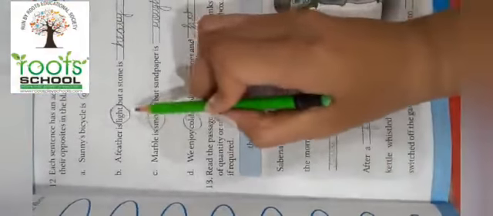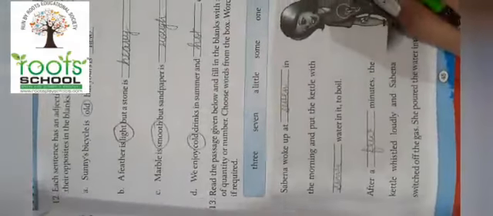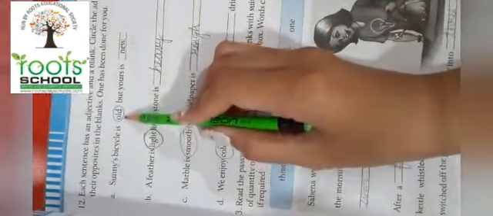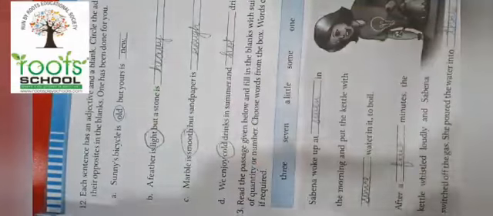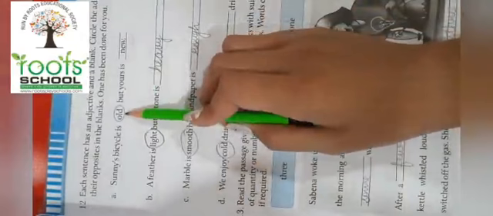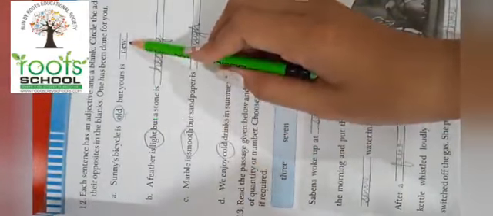Now on page number 45, what you have to do is, you have been given different sentences. You have to mark the adjective in the given sentence and you have to write the opposite of those sentences. So Sunny's bicycle is old but yours is new. So Sunny's bicycle is old. Old is an adjective and the opposite of old is new.